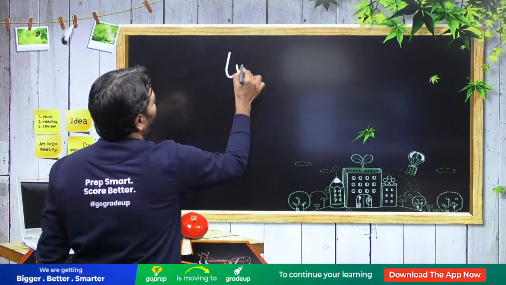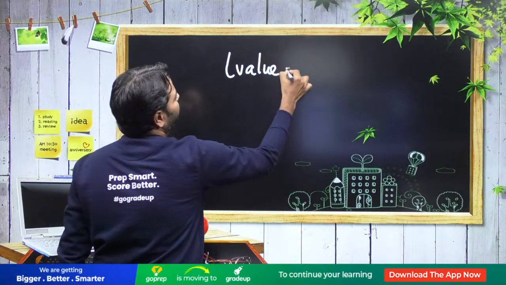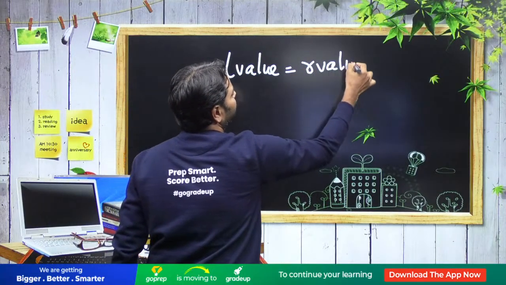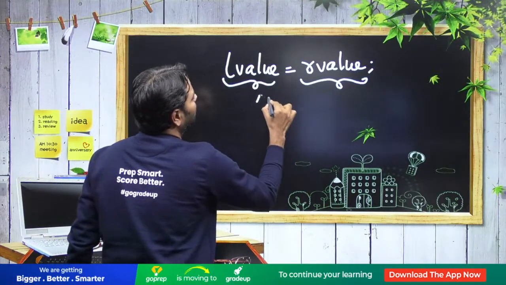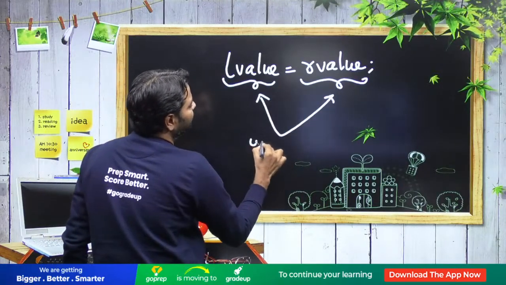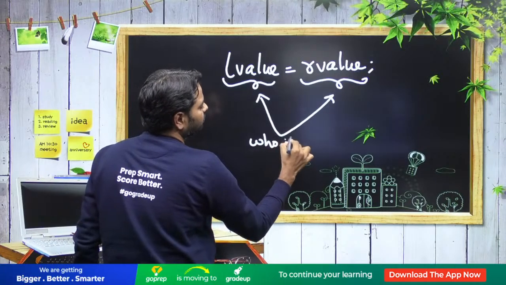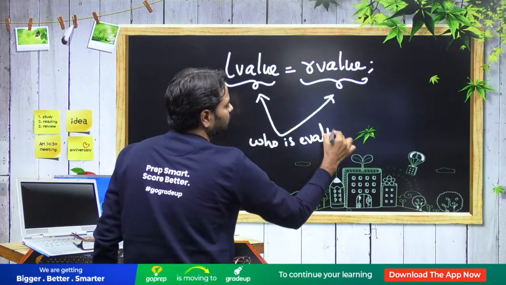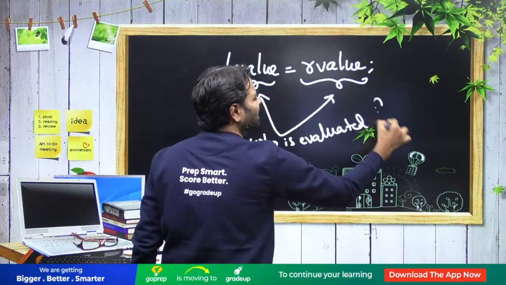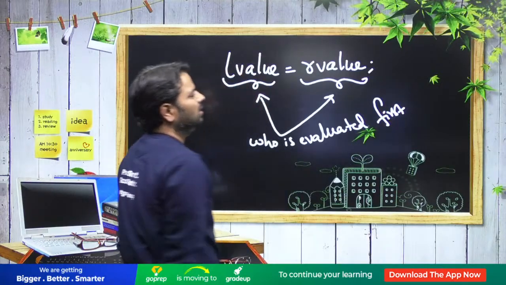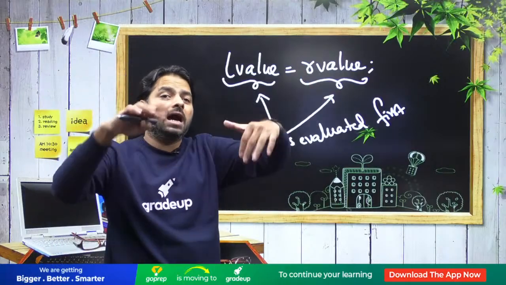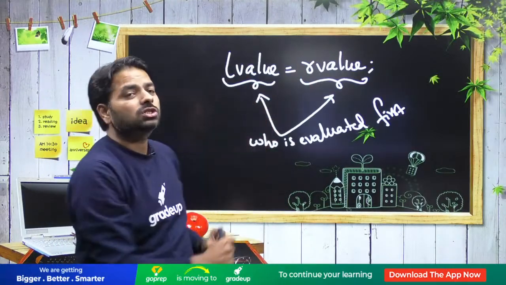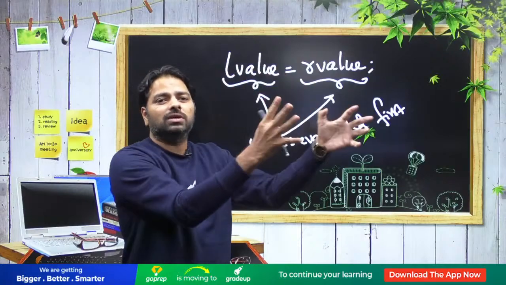When you have L value and R value, who is first depends on the system. Who is evaluated first? That is why we often don't understand programming. It can be L value or it can be R value. But once these two are understood, then the R value will be assigned to the L value.